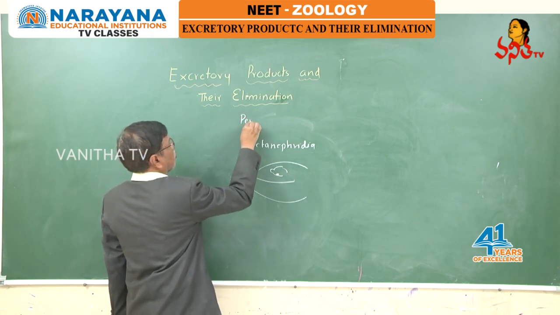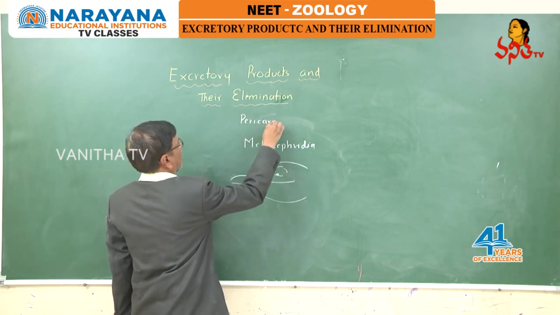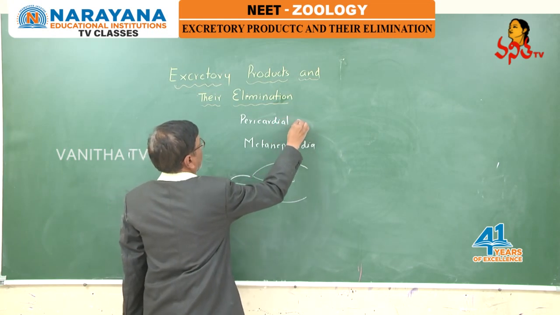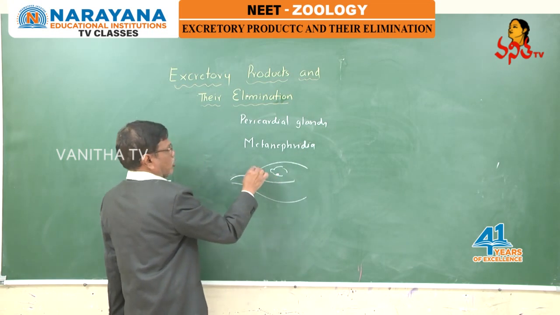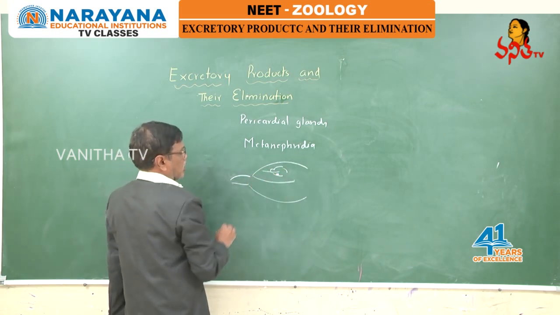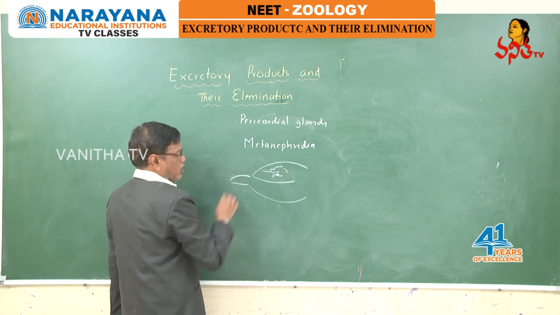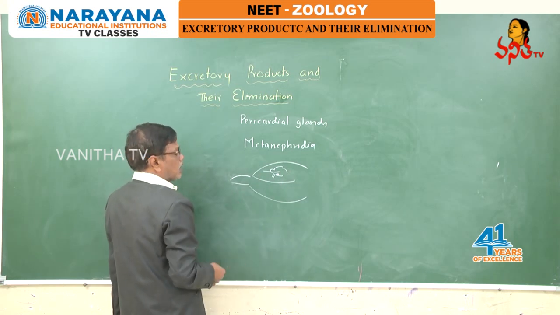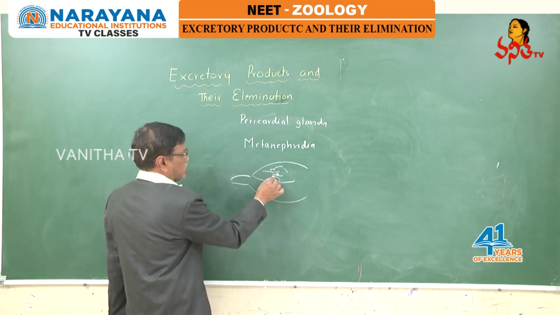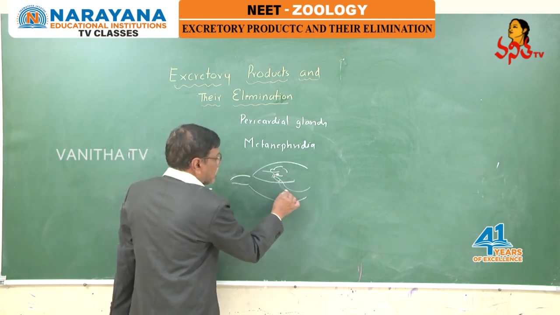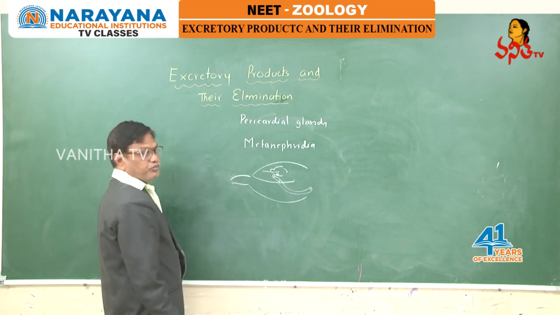They secrete nitrogenous waste from the blood flowing through the heart and discharge it into the pericardial sinus space, from where the metanephridia collect the nitrogenous waste and release it toward the outside.